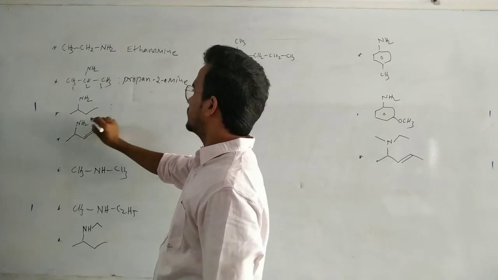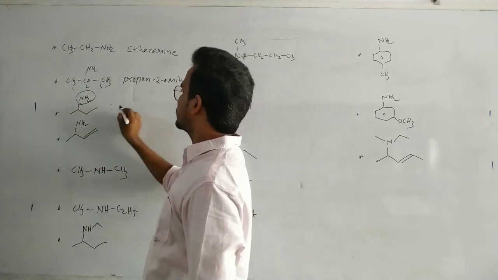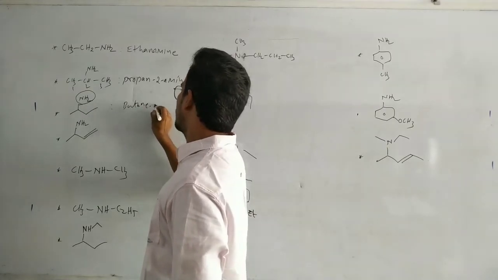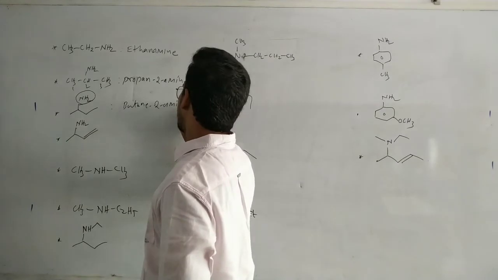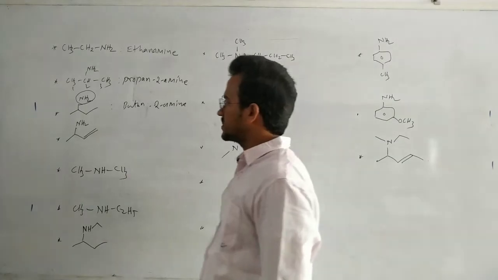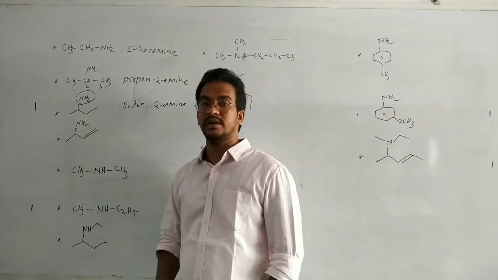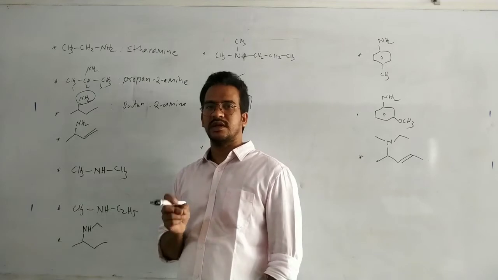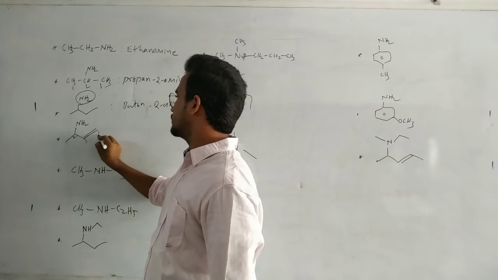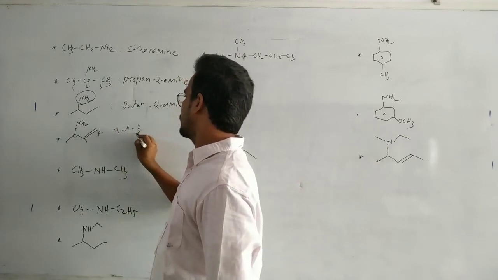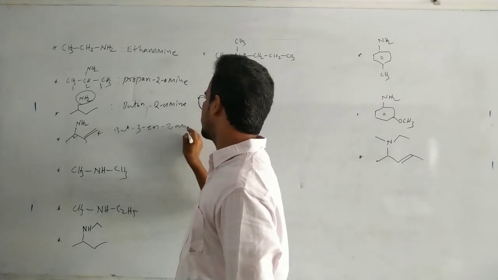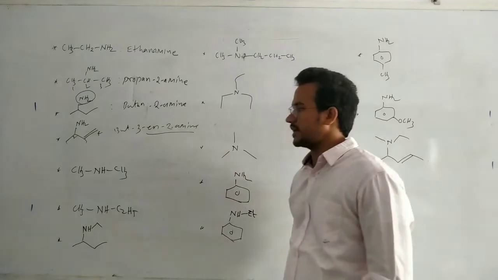Okay, and this one has the NH2 functional group on the second carbon. So this one is butane 2 amine, 2-butanamine. In this case, there is the functional group as well as a double bond. Which one is the higher priority? Here NH2 is the functional group, whereas NO2 would be a substituent. So the functional group gets the least number. So but-3-en-2-amine. That means en plus amine, enamine.